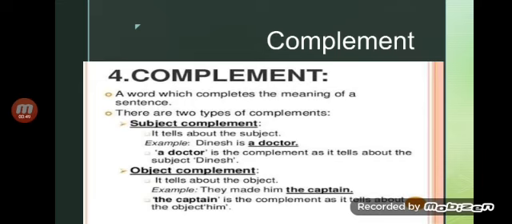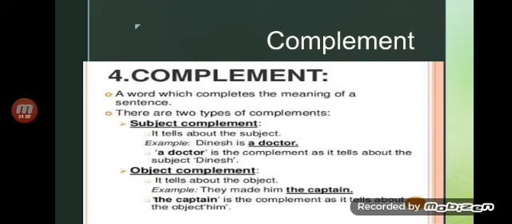We came to know that complements can be a noun, pronoun, adjective, phrase or clause. That is how these additional words are called complements. Then we came to know that there are different kinds of complement.